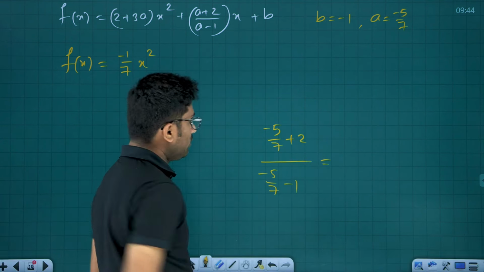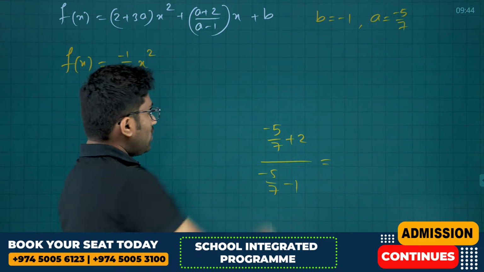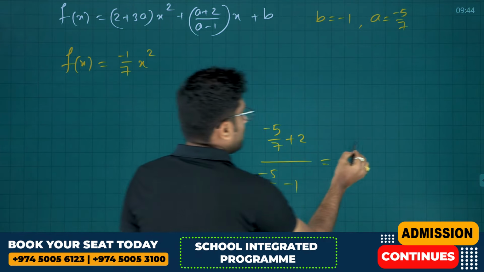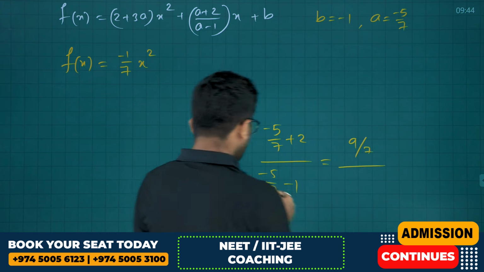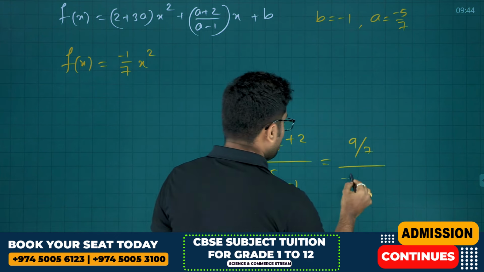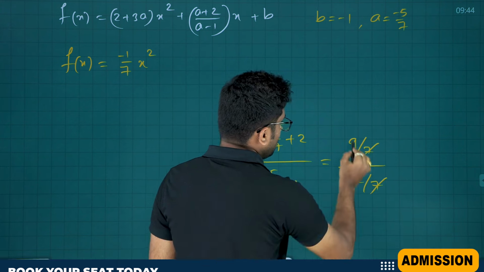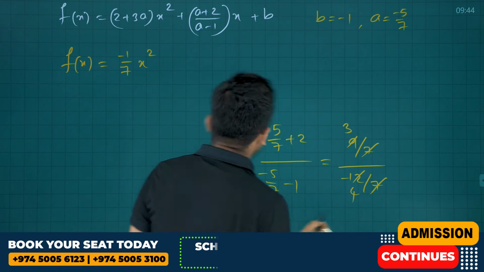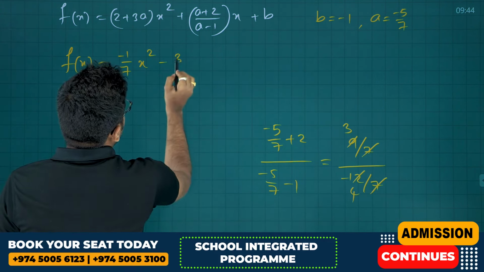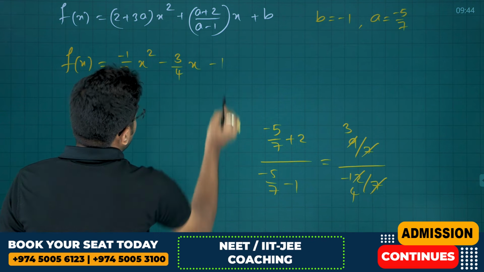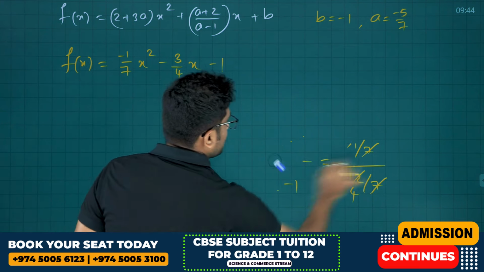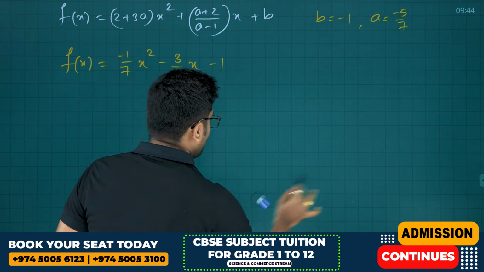7 2s are 14. 14 minus 5 is 9, by 7, divided by minus 7... minus 5, minus 12 by 7. So 3 4s are minus 3 by 4. Minus 3 by 4 x minus 1. So this is what our f of x is, friends. Okay. Now f of x.